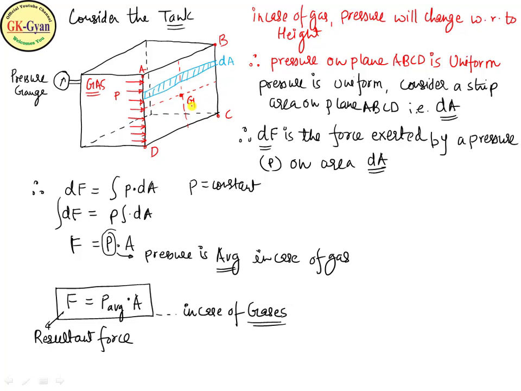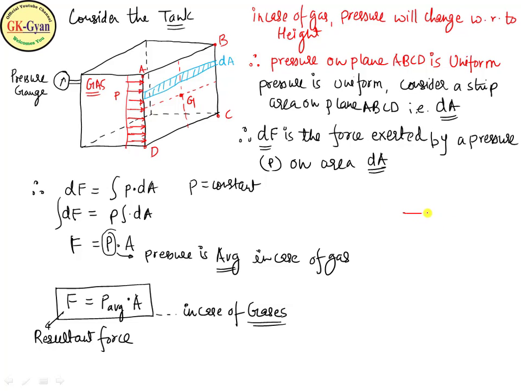It will be known as G. This resultant force will pass through the center of gravity of the rectangle, and this pressure is a uniform distribution because this is a gas. So the pressure rectangle is also uniform.